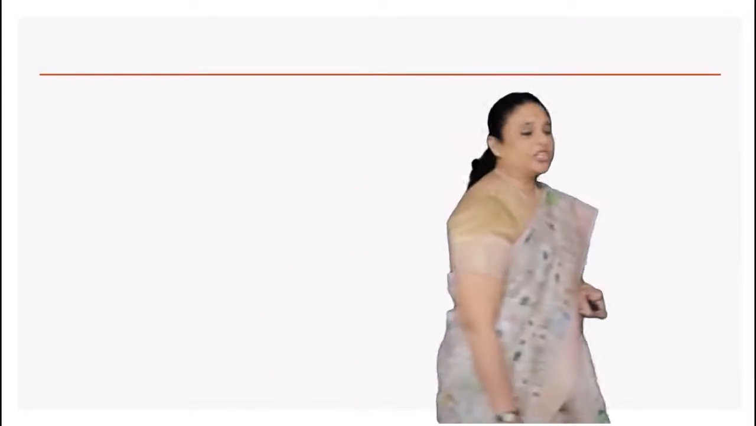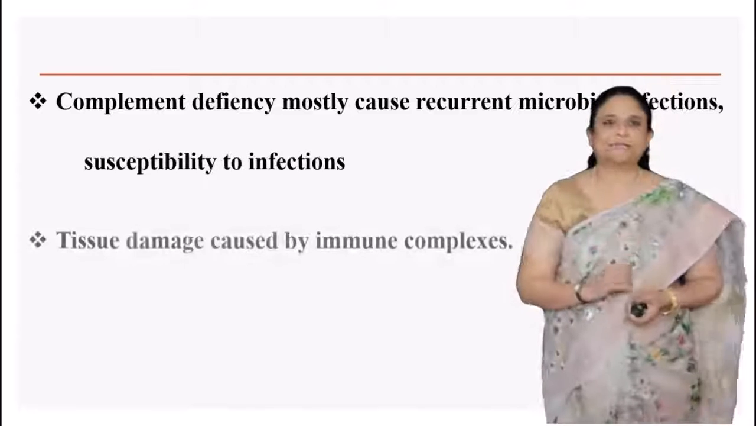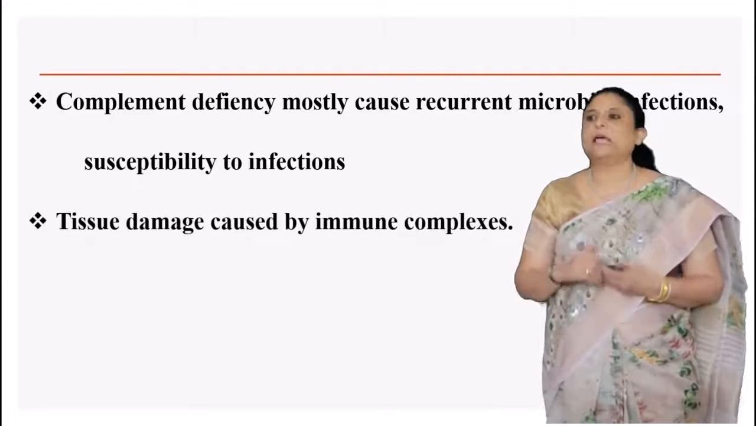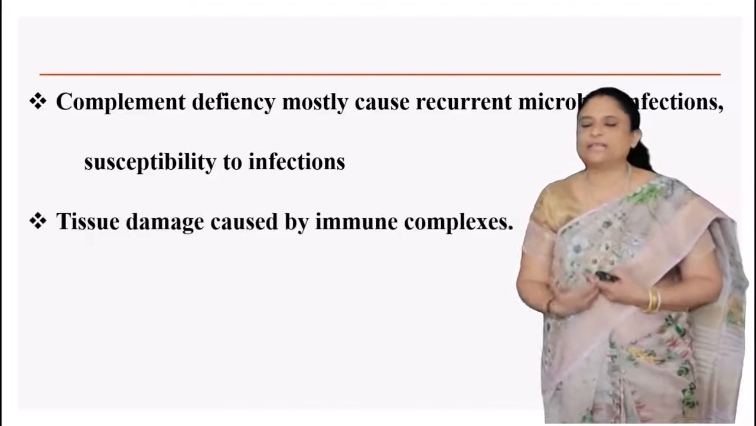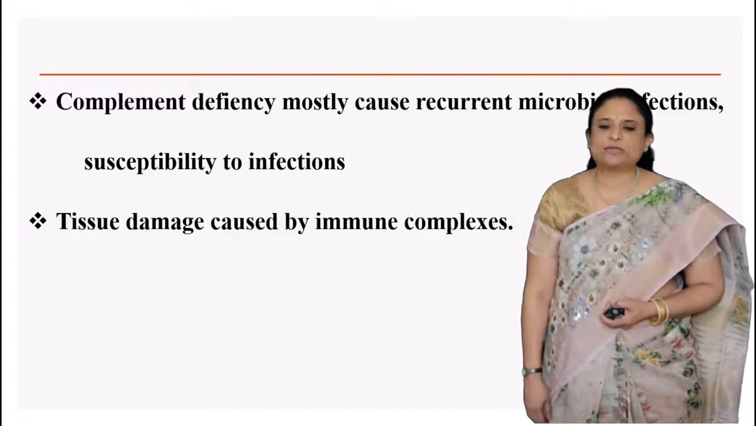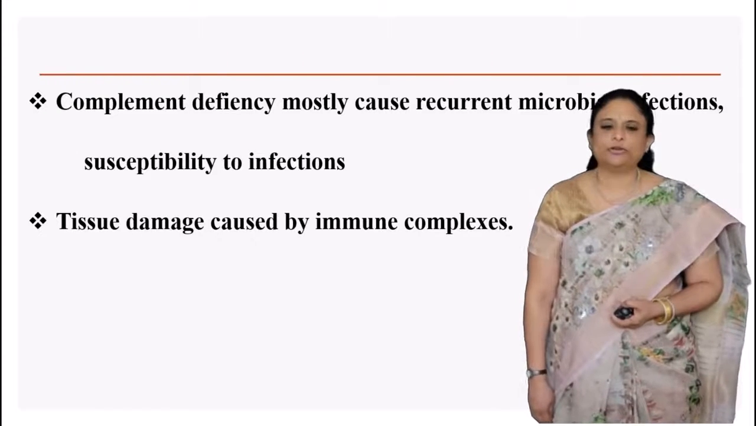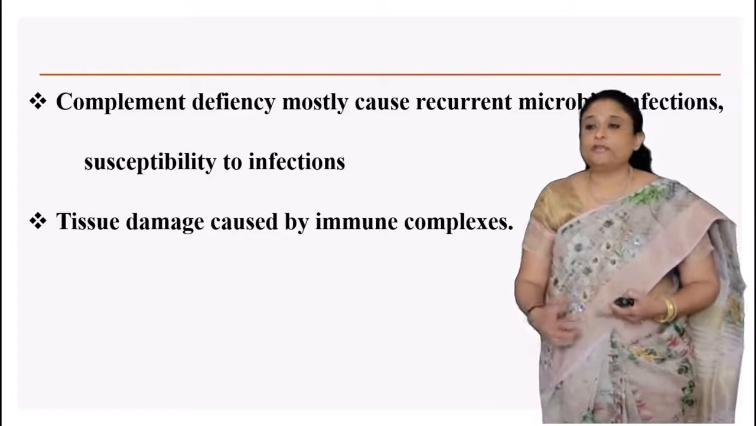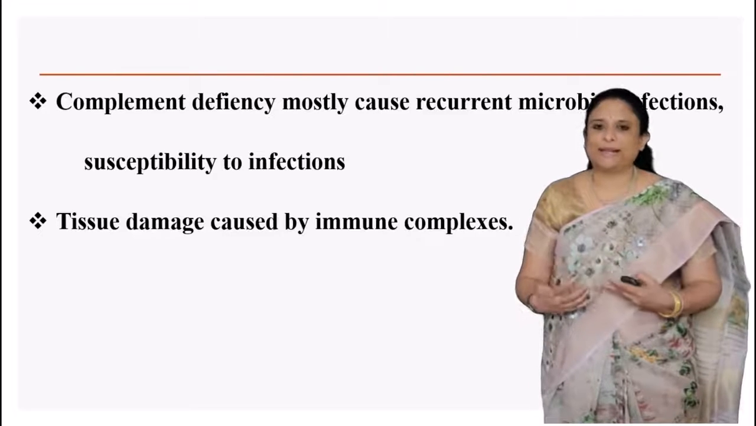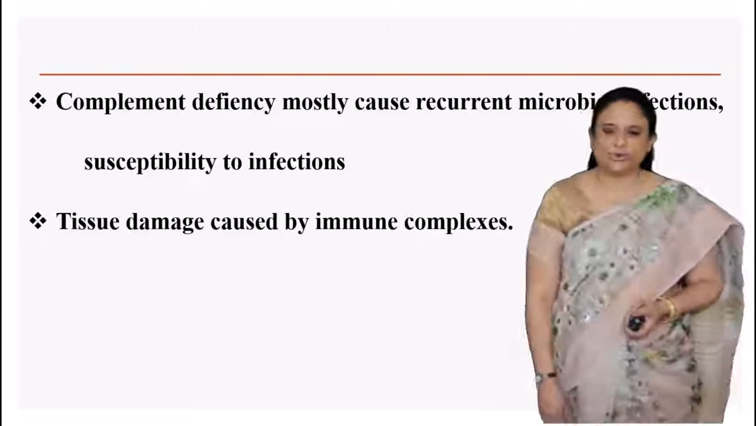So coming to the deficiency of the complement system, what happens if the complement system does not act, or if you have any deficiency in the proteins produced in the complement system? This mostly leads to recurrent microbial infection and susceptibility to infection. Sometimes if the antigen-antibody complexes are not removed, it can also cause tissue damage.